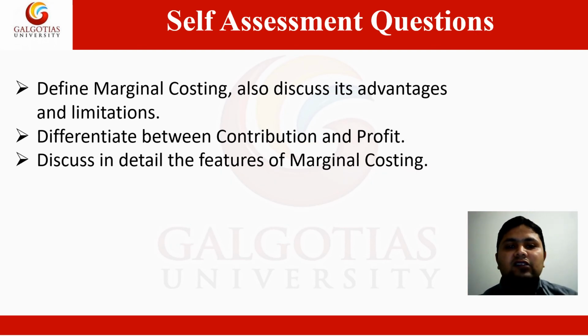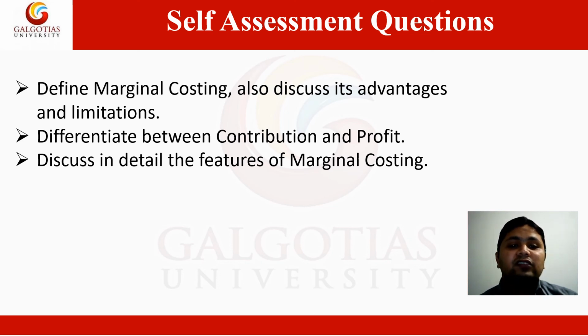Now these are some of the self-assessment questions. You all have to solve these questions. These all questions are from this lecture only. Question number 1 is define marginal costing, also discuss its advantages and limitations. Question number 2 is differentiate between contribution and profit.